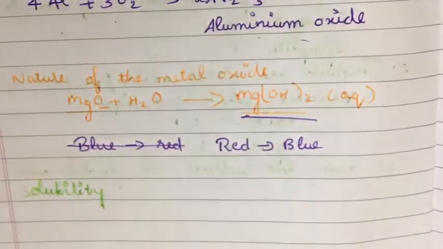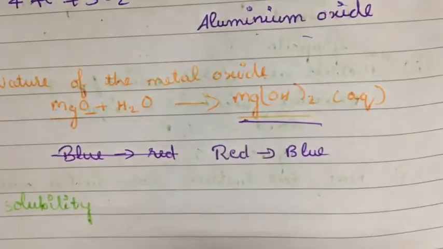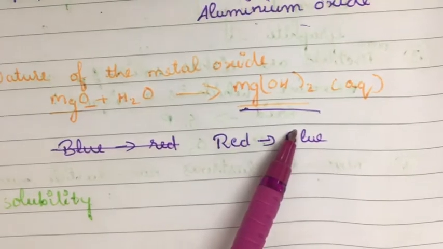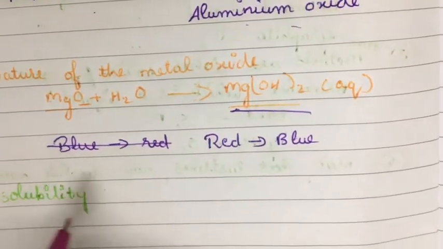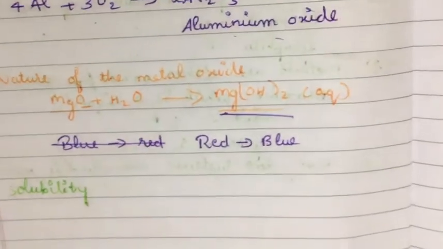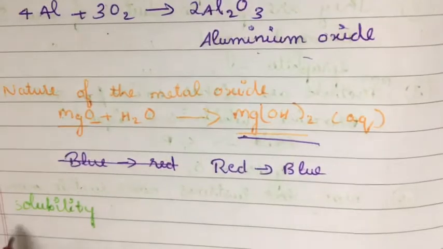Most of these metal oxides are insoluble in water, since they are basic in nature. But for the first group elements, you will be studying about the groups as well as the periods in the next chapter.